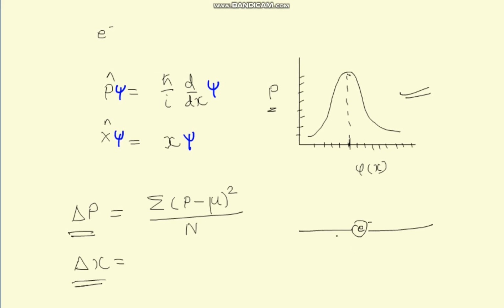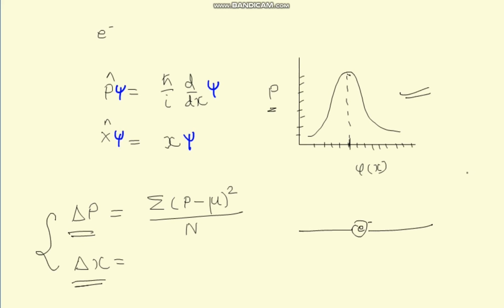The uncertainty principle is a more general principle. It does not apply only to momentum and position. It also applies to every other observable that is complementary to one another.